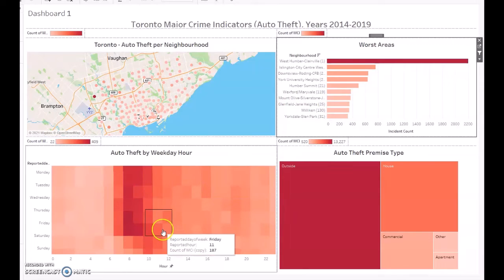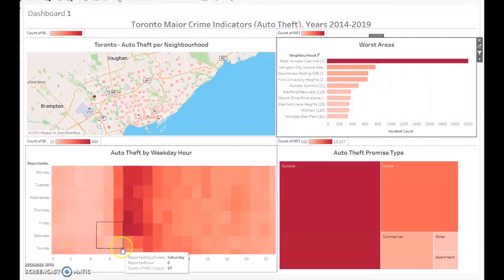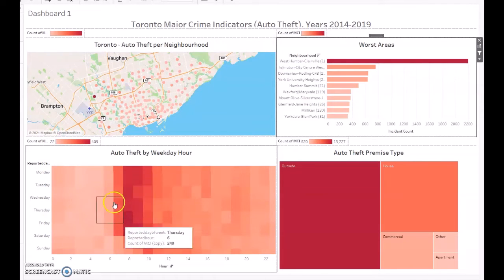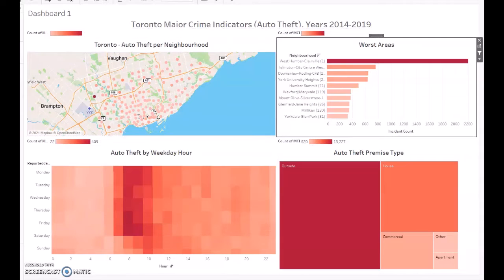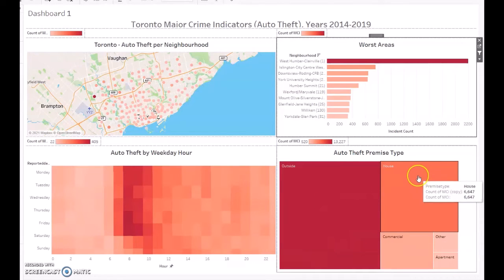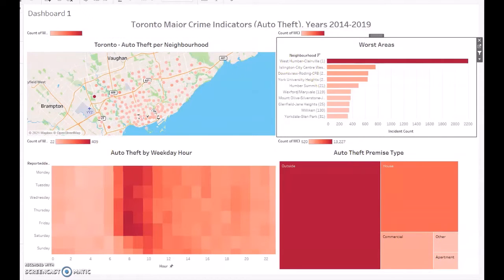The interesting thing is the incidents in time that have occurred on average are occurring between about 6 o'clock in the morning to about 9 o'clock, Monday to Friday, so you can see that they're congregated in there, and in the early mornings there isn't a lot of incidents happening, and then it tapers off through the day. And they're mainly happening, the auto thefts, outside, followed by residential, commercial, other, and apartment.